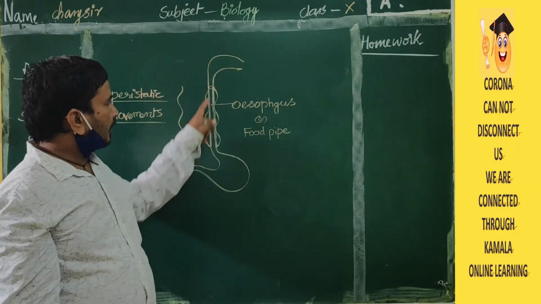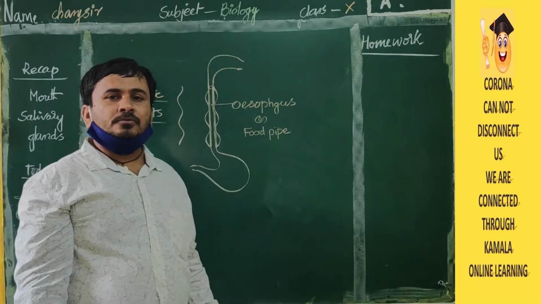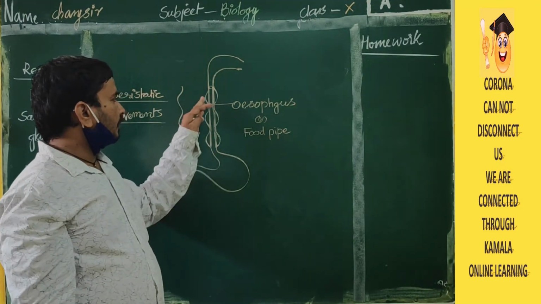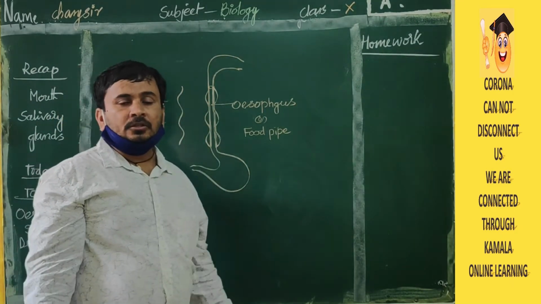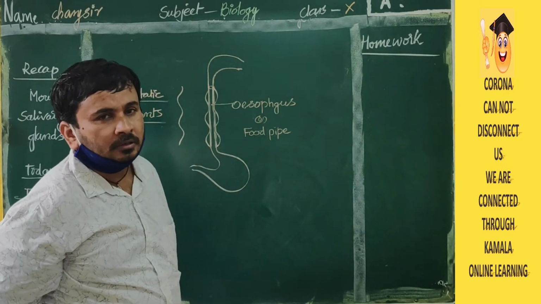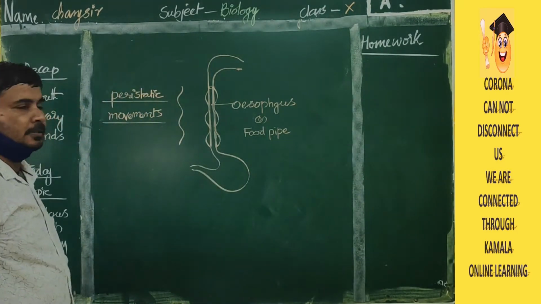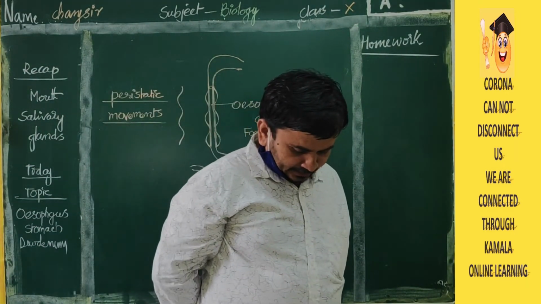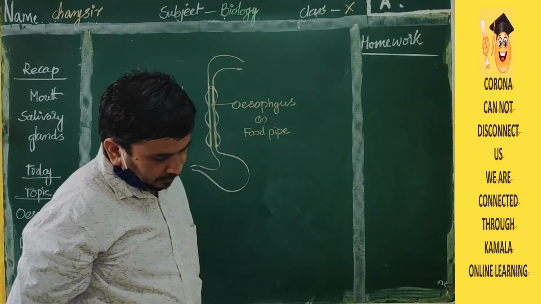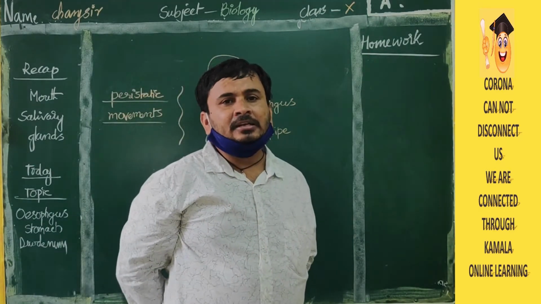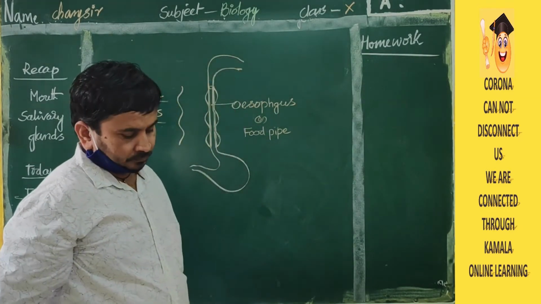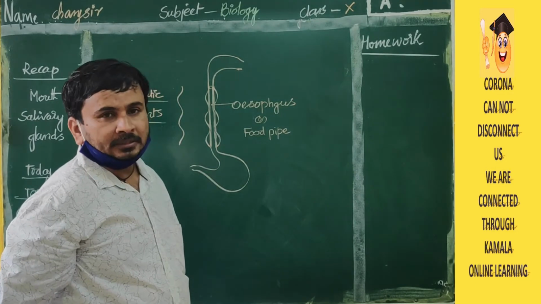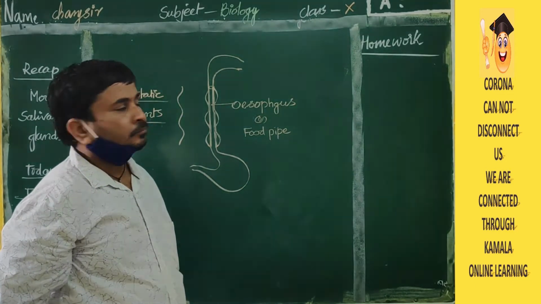From here to here, it has to move. For that, wave-like movements are present. Those wave-like movements are called peristaltic movements. We can see the diagram on page number 14. We can see a very clear diagram, figure number 13.